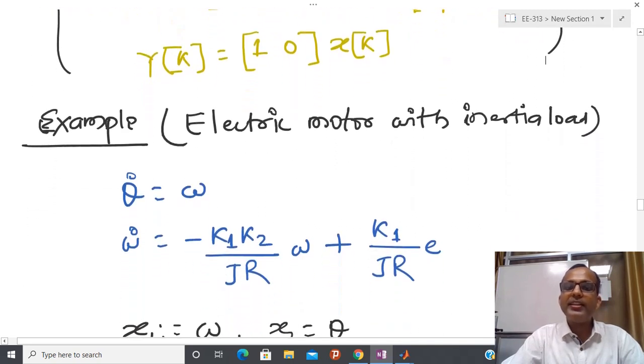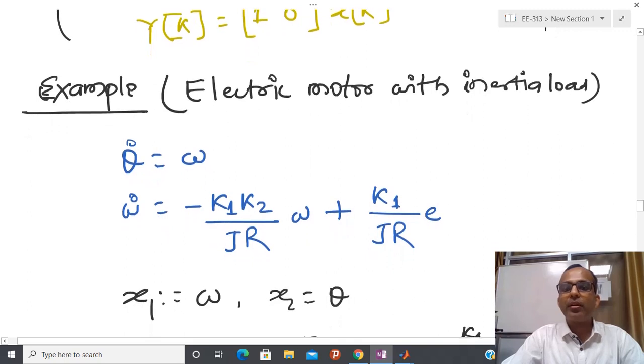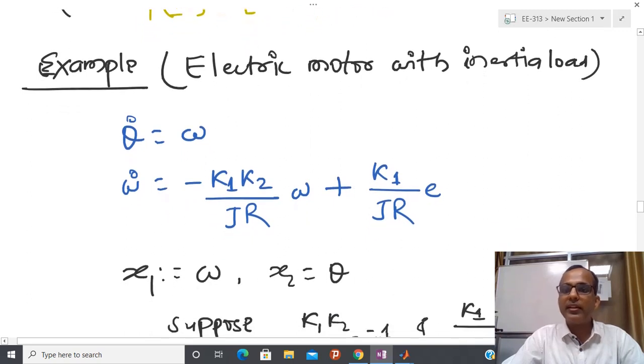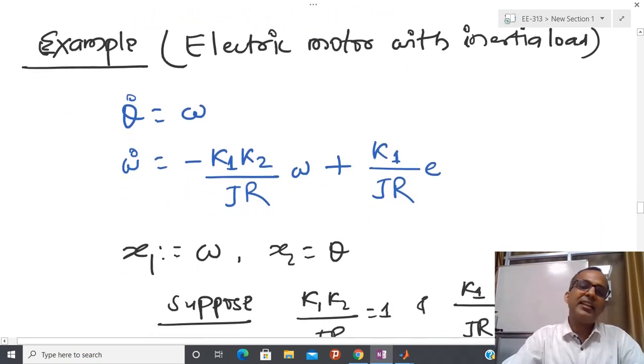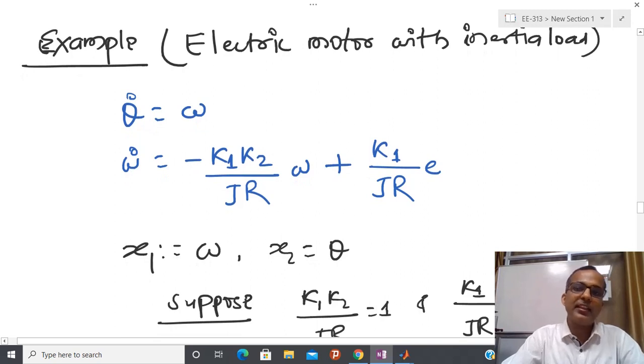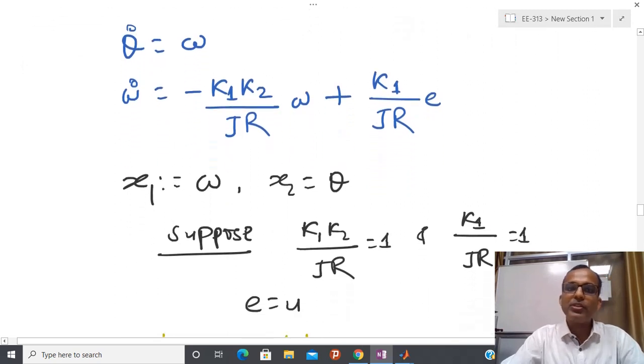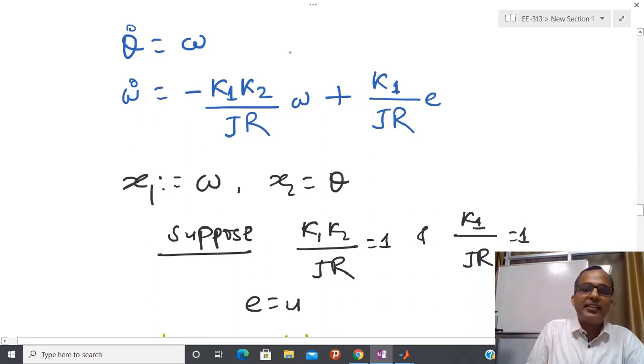Similarly, I have already discussed this model, the electric motor with inertia load. I think I discussed this in the third or fourth class. So please go there and check again that this is the model.